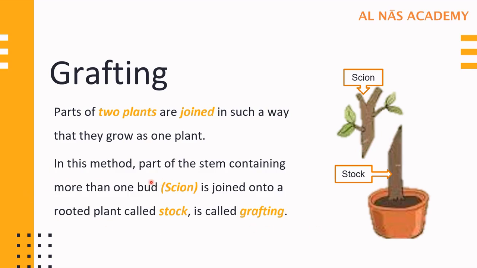So in this method, the part of the stem containing more than one bud is called as scion. So over here you can see this is scion, and this scion has been attached to the stalk. Now stalk is nothing else but the rooted plant. So this method is called as grafting. Till here is it clear? An example is apple, pear, rose.